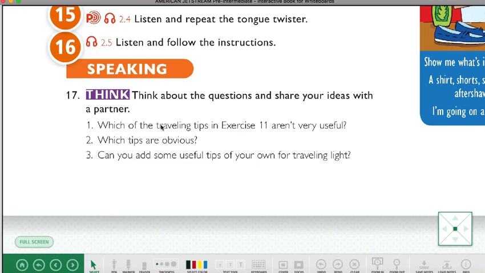These are to analyze. I guess this is not going to be delivered, but you can read the questions, analyze them, which of the traveling tips aren't very useful, and try to answer them. One more time. If the chart asks for it, but I think it doesn't, I don't remember, you will write it in the notebook, but if not, you can just analyze it, okay? That's everything. I didn't tell you you are going to do this or that, rather I explained it like in class, okay? Everything that is there, what each exercise is about, and if you want to do it, if it doesn't come in the chart it is not necessary, well, it is not mandatory, but it is necessary, okay?